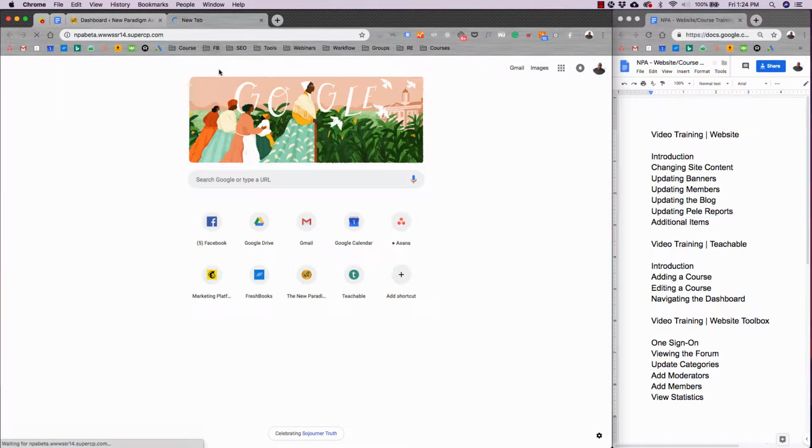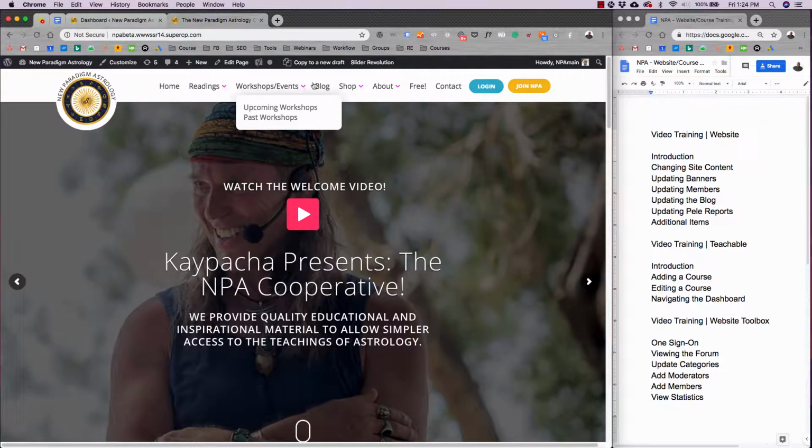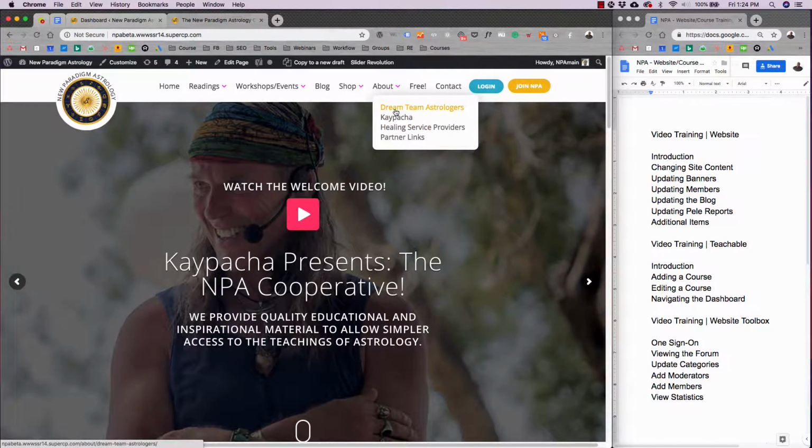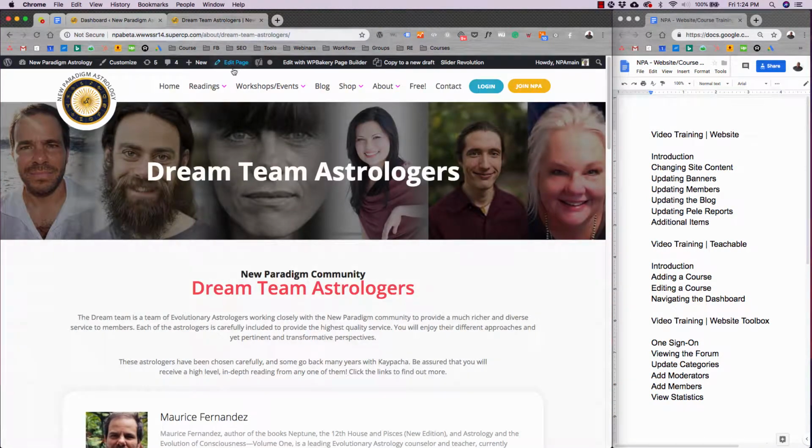So let's say we're on the website. Let that load up really quick. And then we want to change some of the content on the site. So if we go to, let's say, Dream Team Astrologers, for example. If I click that page, this is what the front end looks like, right? Okay. Now, if I hit edit page, of course, you know this, you've probably done this a million times. Now I can edit the back end.